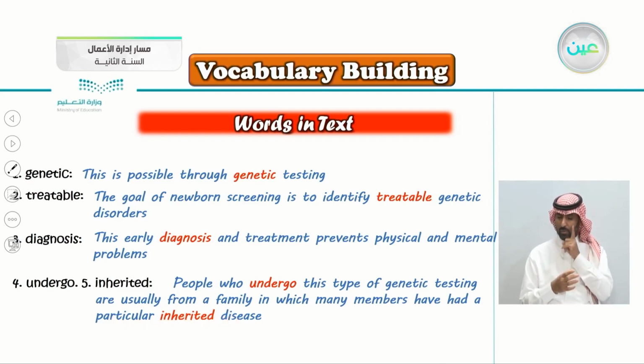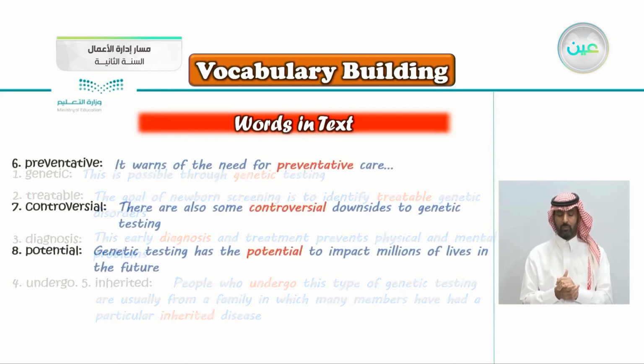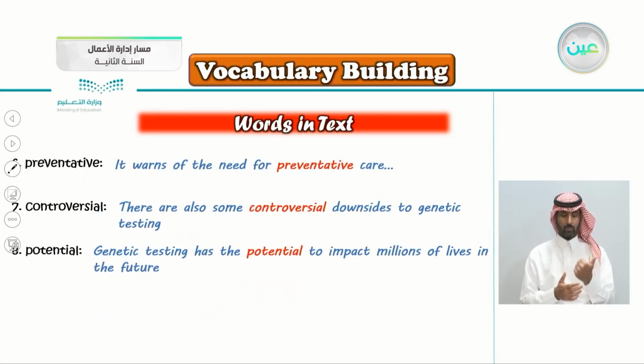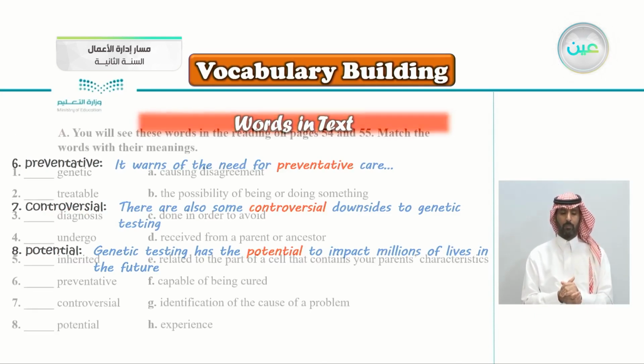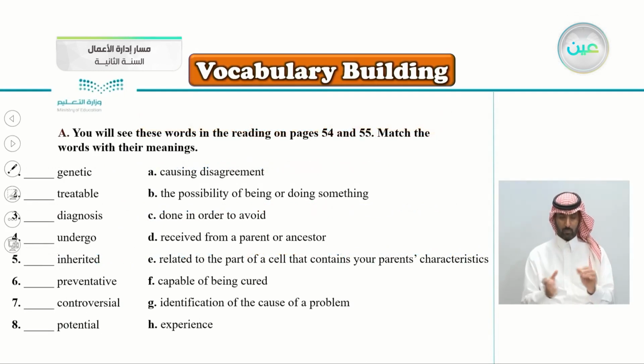Inherited disease. So we will see what's the meaning of inherited later. Number 6, preventative. It warns of the need for preventative care, and we have the word controversial and the word potential. So let's answer the first one.